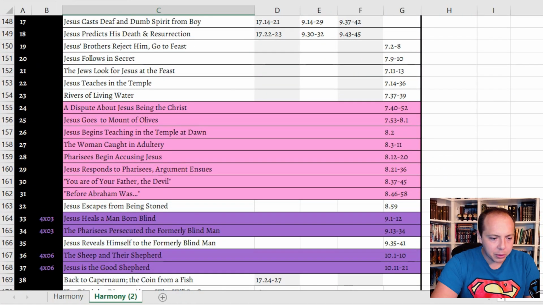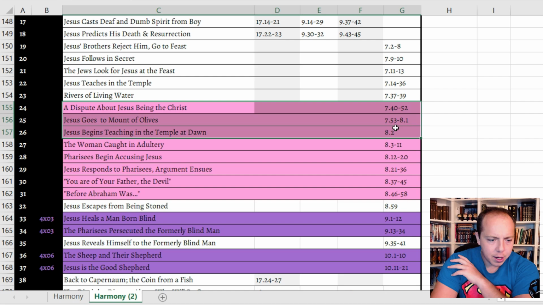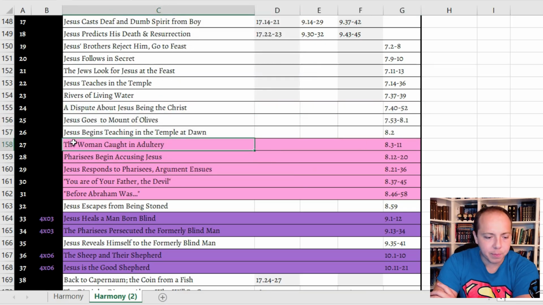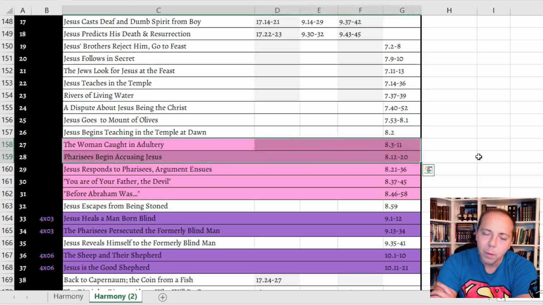And I believe some of these earlier ones were just ones that I was hoping would show up here. I am really surprised. We didn't see any of this stuff right here. I'm just trying to make sure that we didn't. And I will say, I am very surprised that we did not see the woman caught in adultery in The Chosen. There's this whole debate about whether or not that story actually belongs in the Bible. But to me, that seems like the perfect example of what The Chosen was created to depict, right?